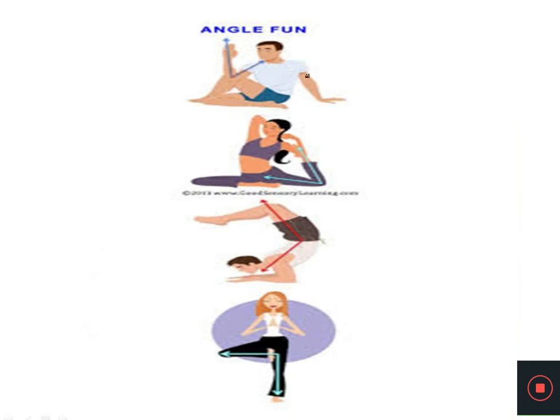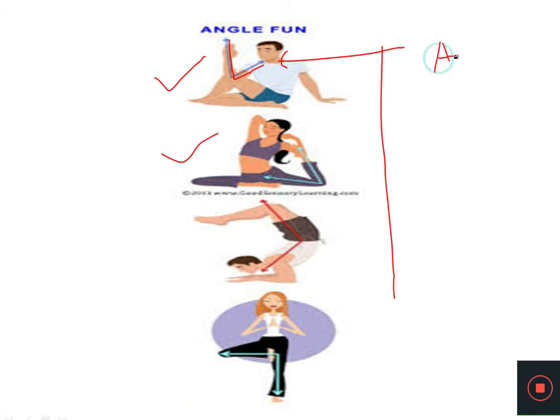Next, here this man and this woman are trying to form various kinds of angles, they are simply exercising over here. Now here you can see this is one kind of angle. Can you tell the name of this angle? Is this angle an acute angle, a right angle, or an obtuse angle? This angle is an acute angle because this area is less than the right angle. That's why this angle is called an acute angle.